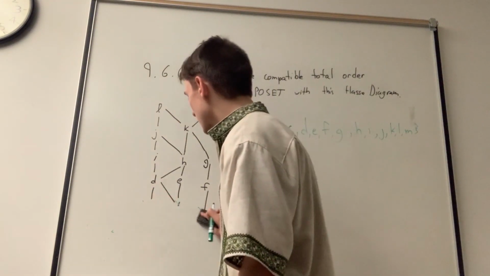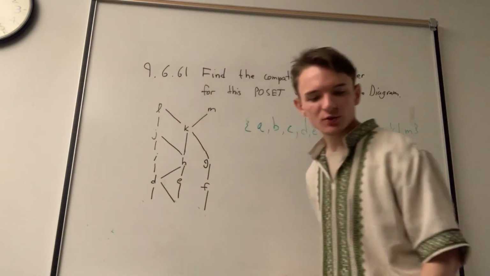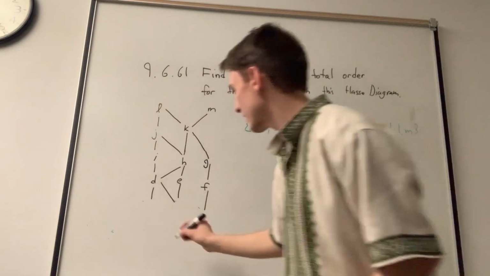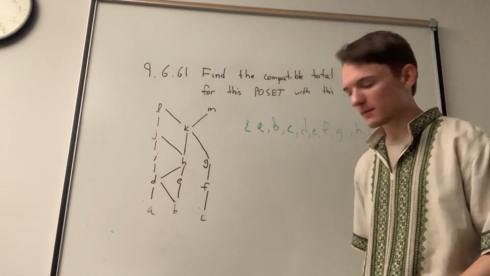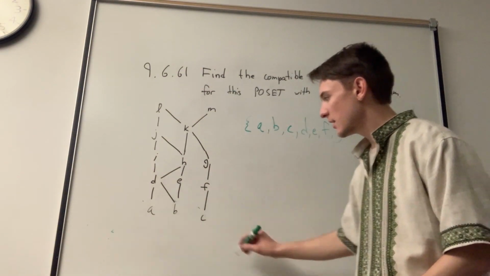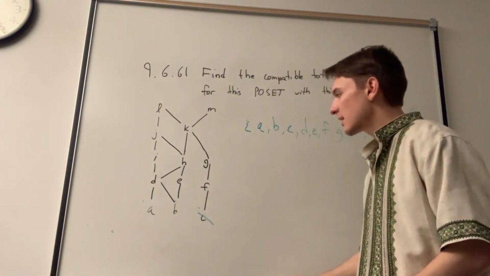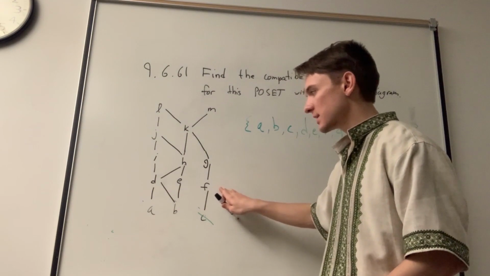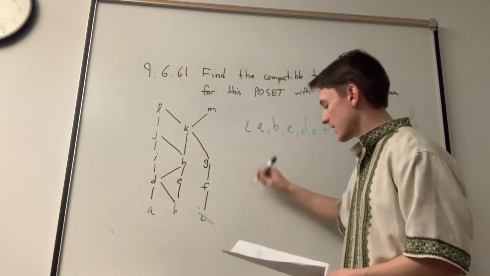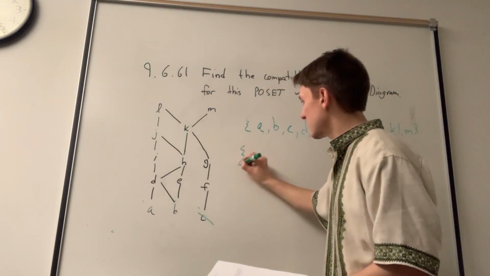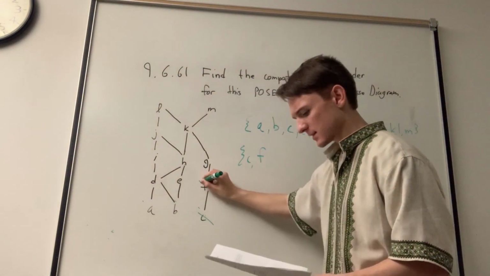We can do this another way, for example, by choosing a different vertex to begin with. Instead, let's begin with C, right? So if we begin with C, we cross C off the list, and now we're left with 3 minimal vertices, A, B, and F. Let's go with F next. So we've begun with C, we choose F next.